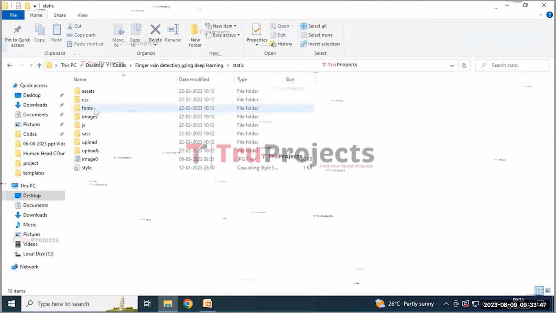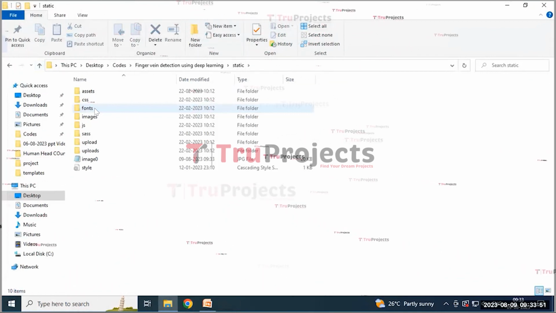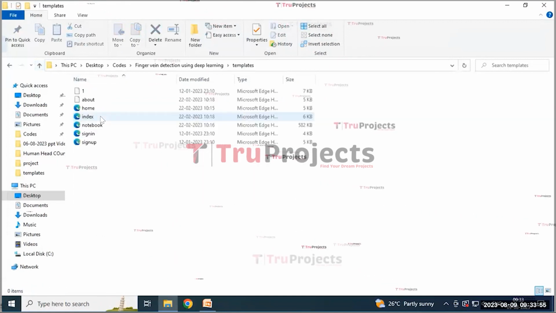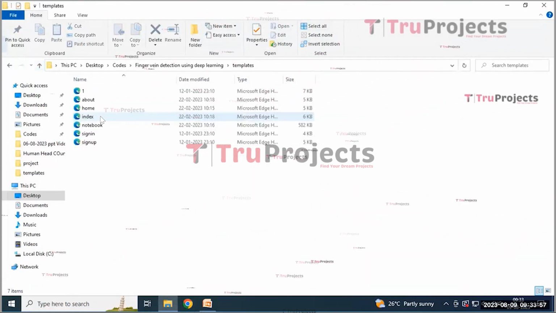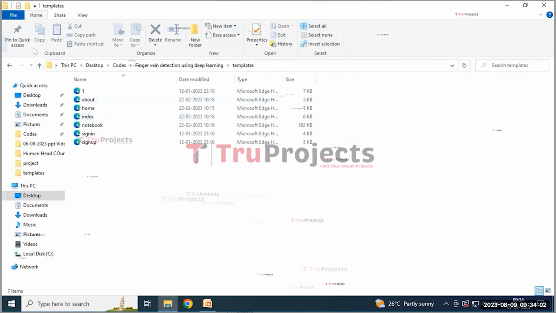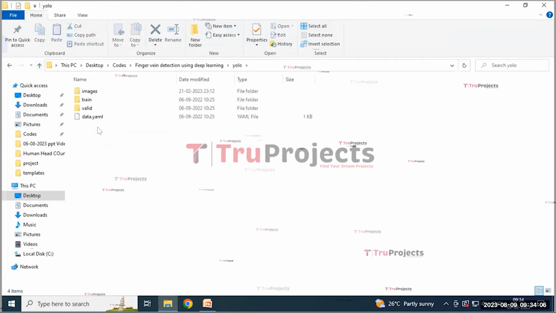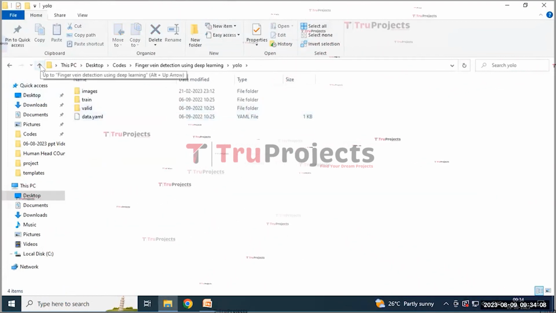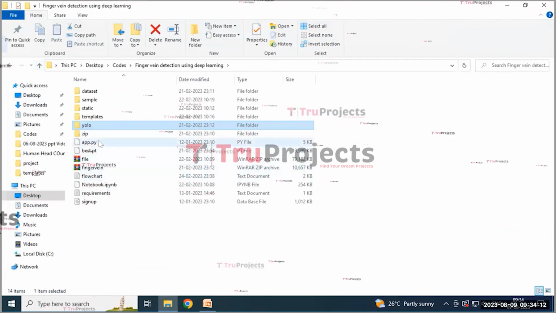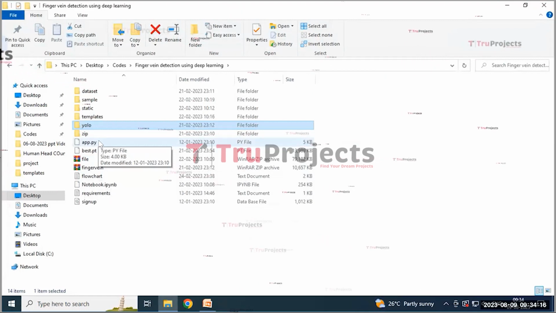And the static folder contains folders like CSS, fonts, images, and JavaScript files within it. The template folder contains the HTML documents, which typically include the home, index, sign-in, and sign-up pages. And the YOLO folder contains the YOLO algorithm training and validation images. And the app.py is a file which likely contains the information related to the front-end logic.